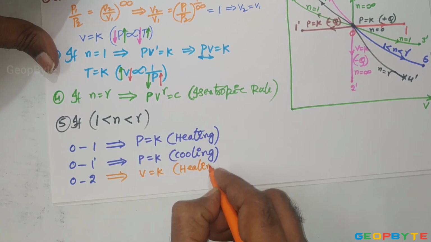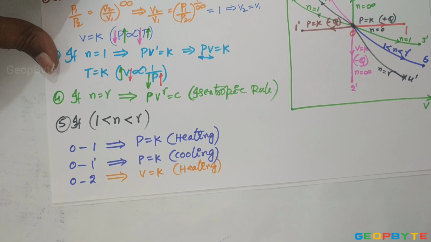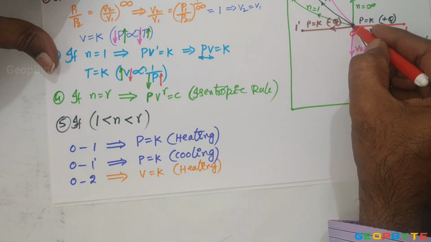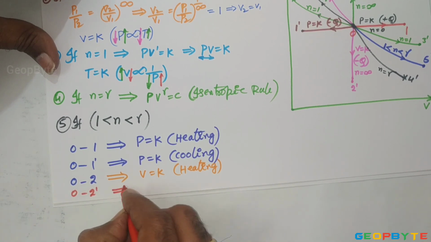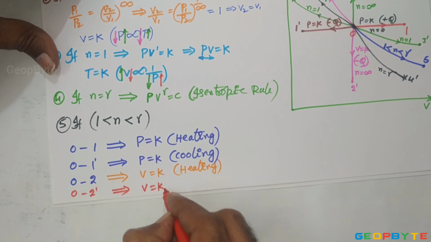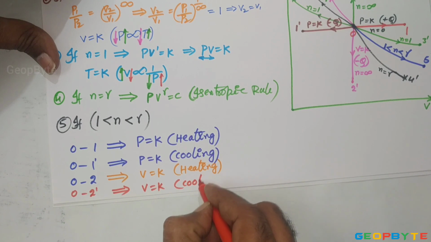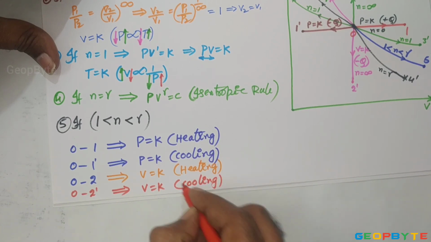And 0 to 2 dash is the constant volume cooling process.